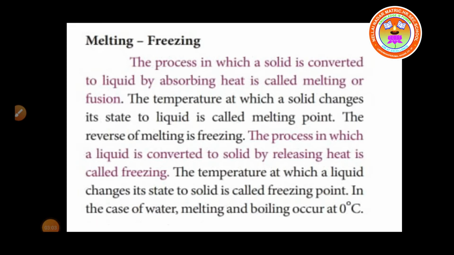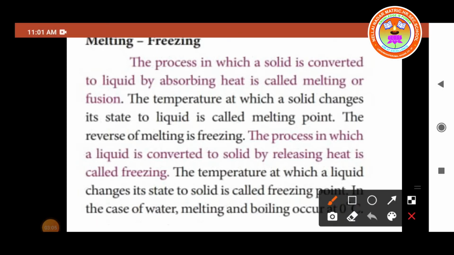The process in which a solid is converted to liquid by absorbing heat is called melting, or we call it fusion. Absorbing heat is the important term.